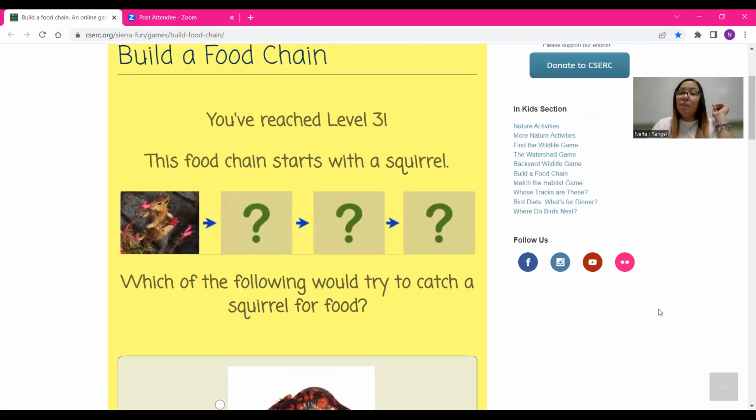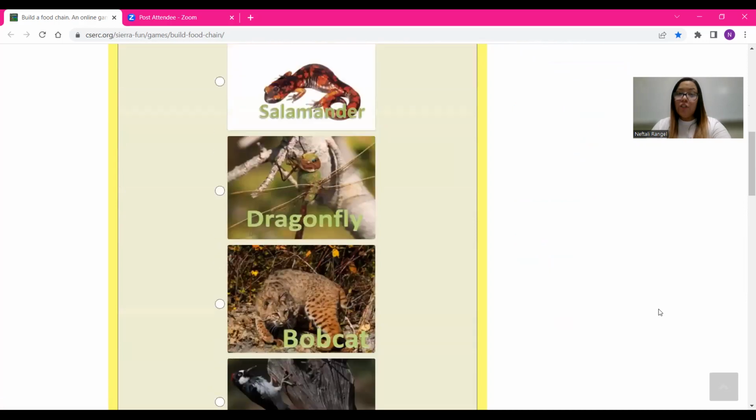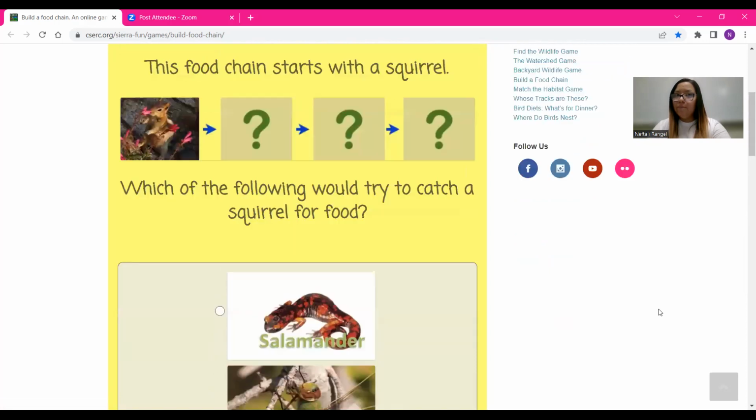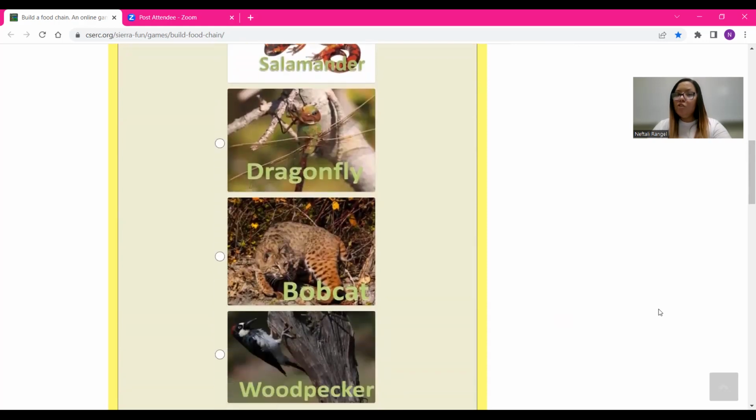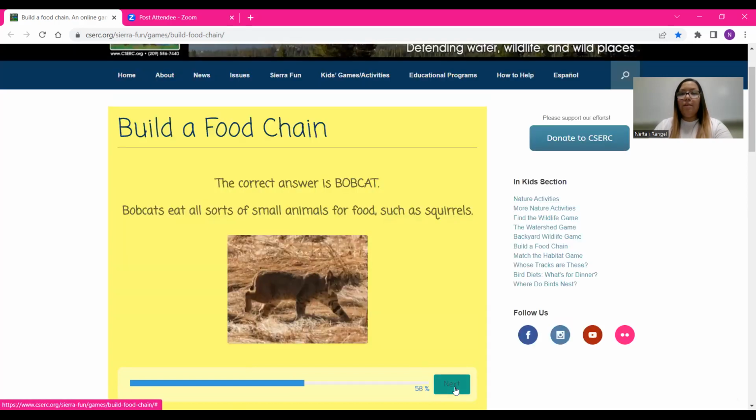This food chain starts with a squirrel. Which of the following would try to catch a squirrel for food? A salamander, a dragonfly, a bobcat, or a woodpecker? That's interesting. Let's try a bobcat. Seems a little big, but let's try. The correct answer is bobcat. Bobcat eats all sort of small animals for food, such as squirrels. See?